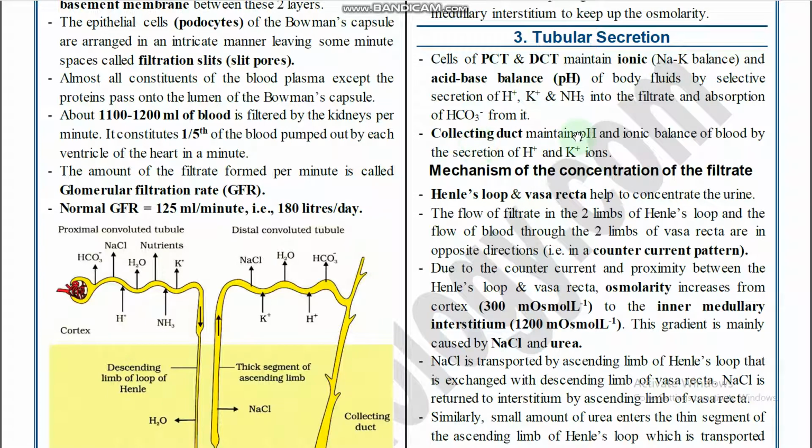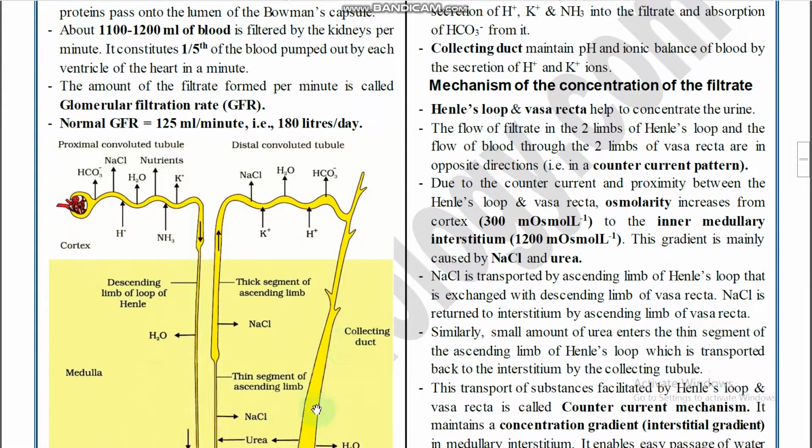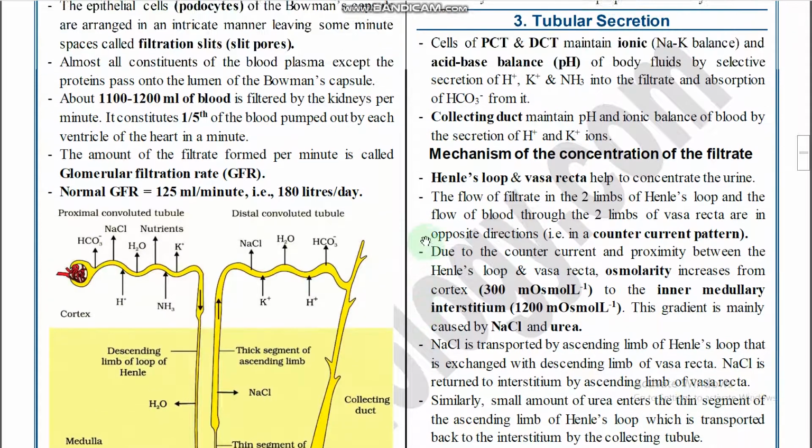Bicarbonates. The collecting duct maintains pH and ionic balance of the blood by the secretion of H+ and K+ ions, right? H+, K+, and NH3 are secreted, and for the remaining substances maximum absorption takes place.